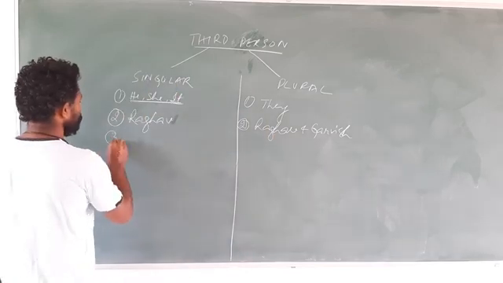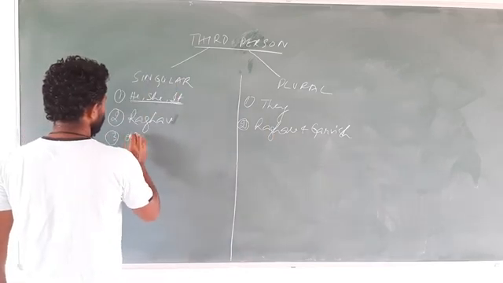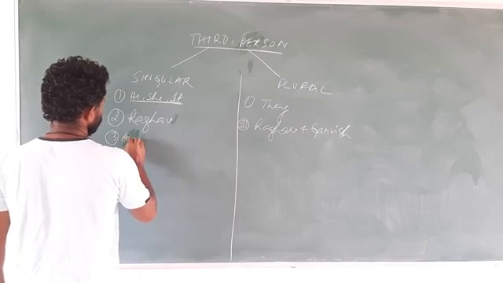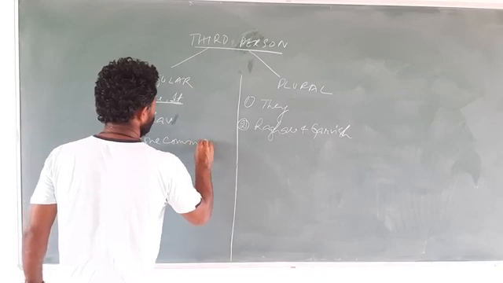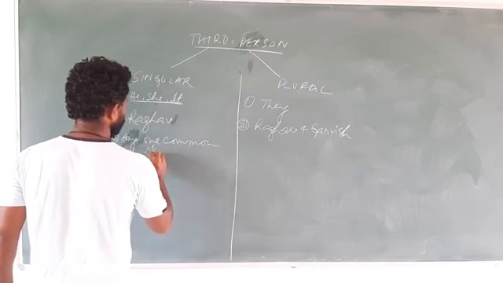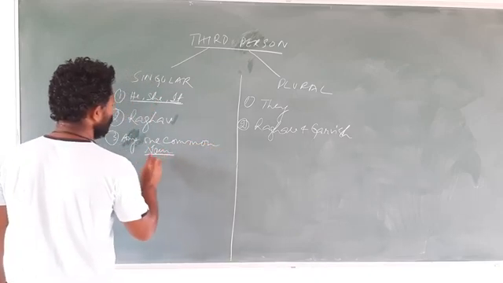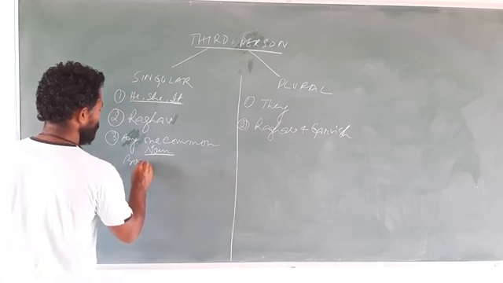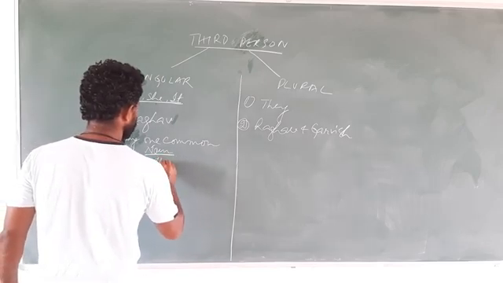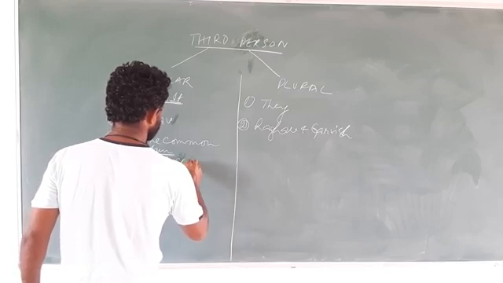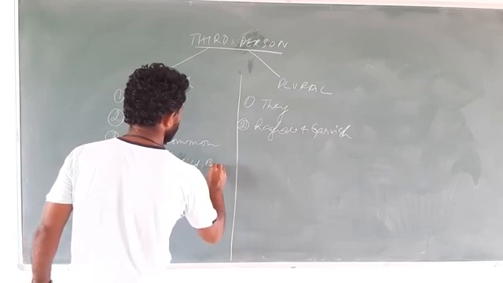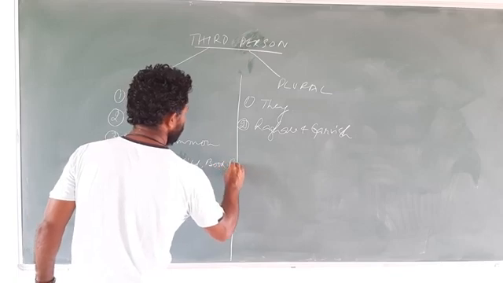Next is any one common noun, like boy, girl, child, book and pen.